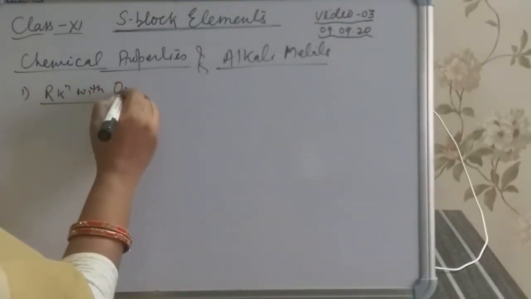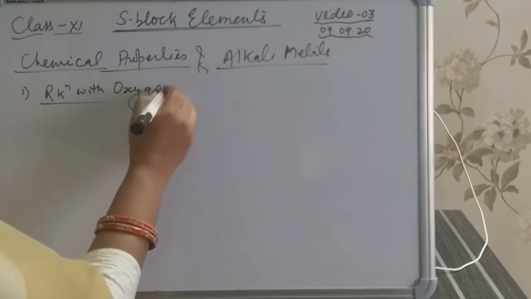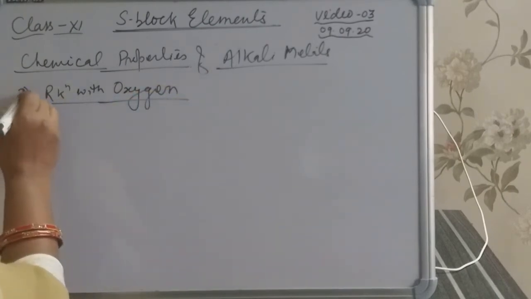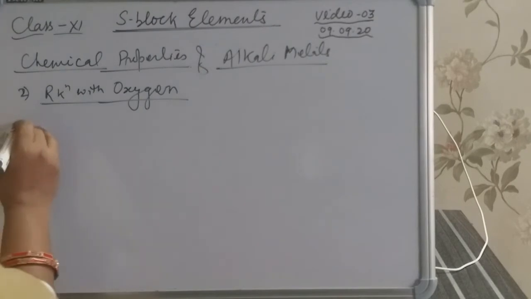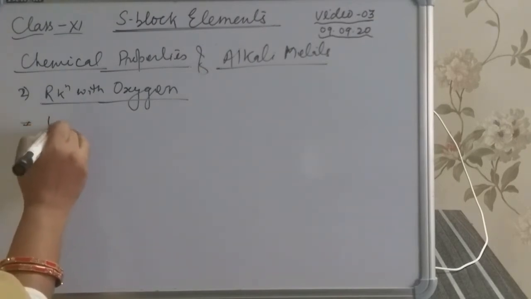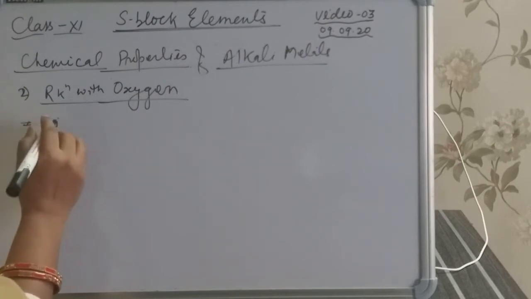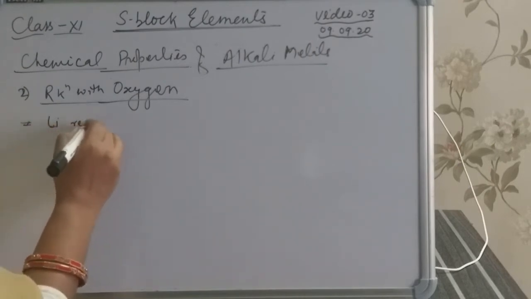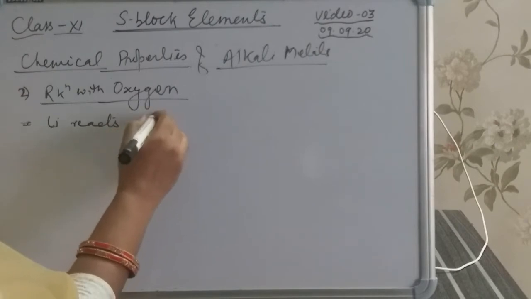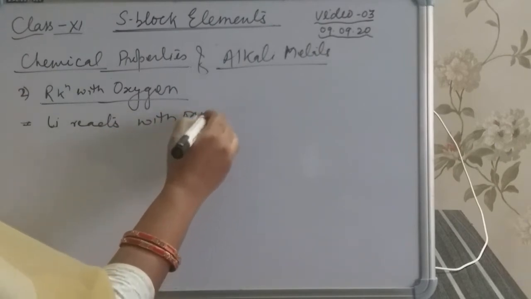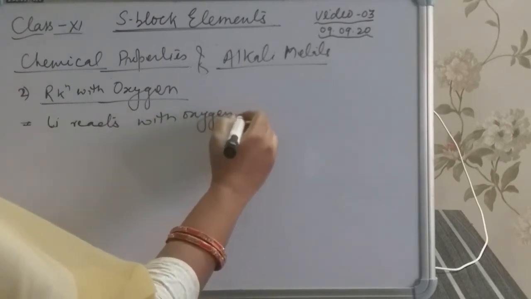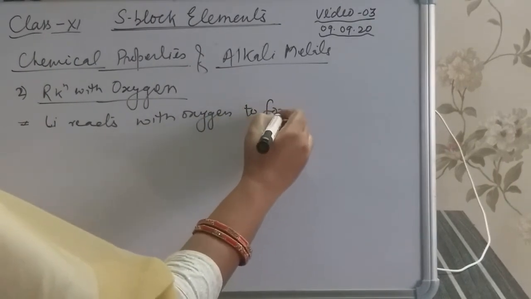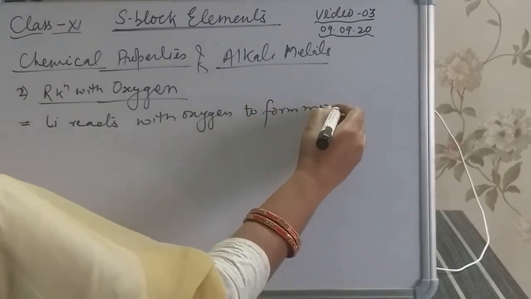Reaction with oxygen. Lithium reacts with oxygen to form monoxide.